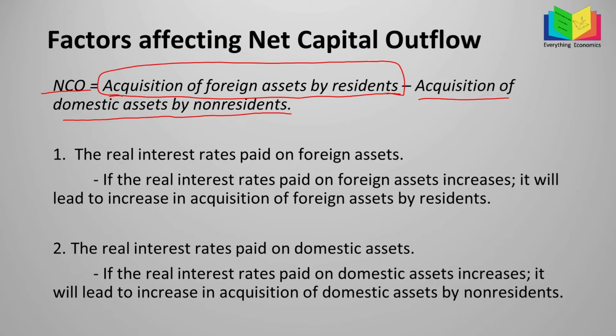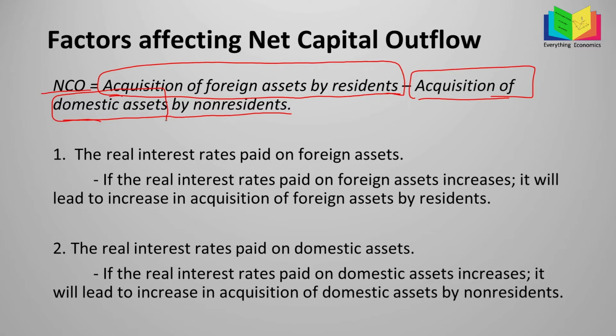And the second part is acquisition of domestic assets by non-residents. So for example, if a German resident acquires an American asset, that will increase the NCO for Germany, but that would reduce the NCO for United States. So this is the formula. Now let's discuss the factors that impact net capital outflow.